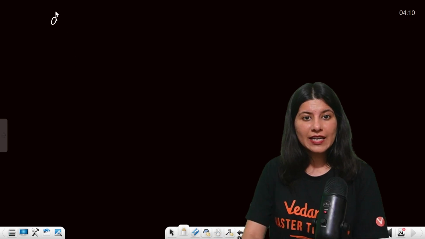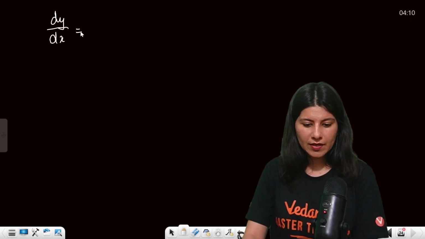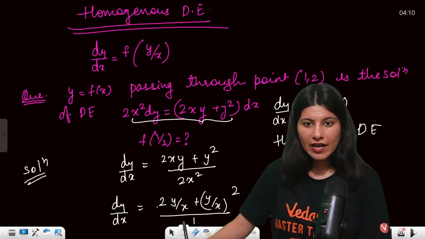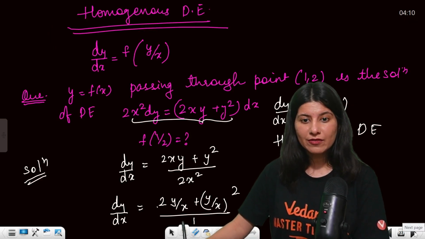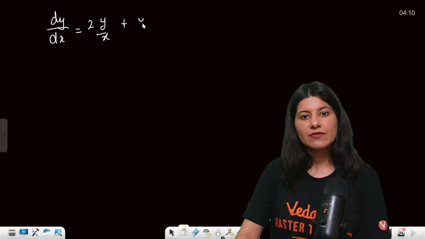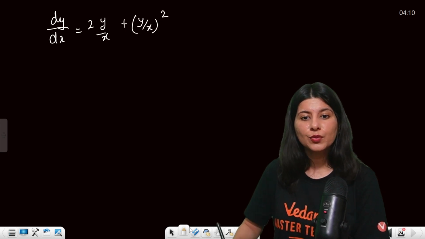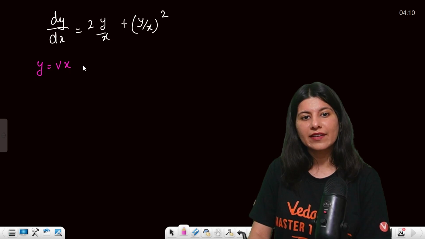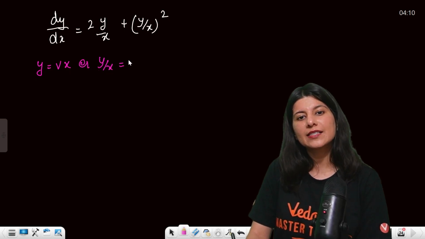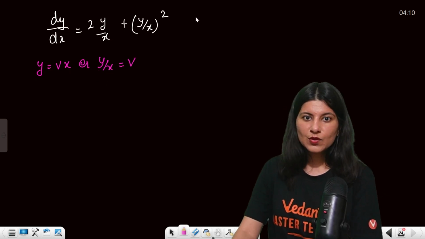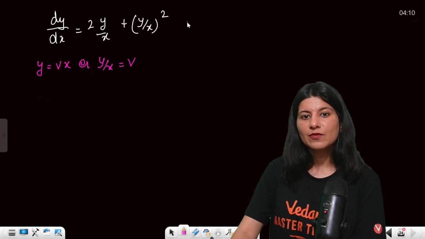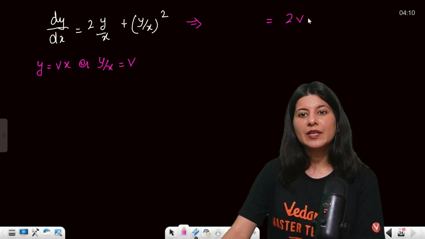Okay, we get it, your dy by dx is a function of y by x, twice y by x plus (y by x) whole square. What to do? In this case, you put y equals vx, or y by x equals v. Now the right hand side will become 2v plus v square.